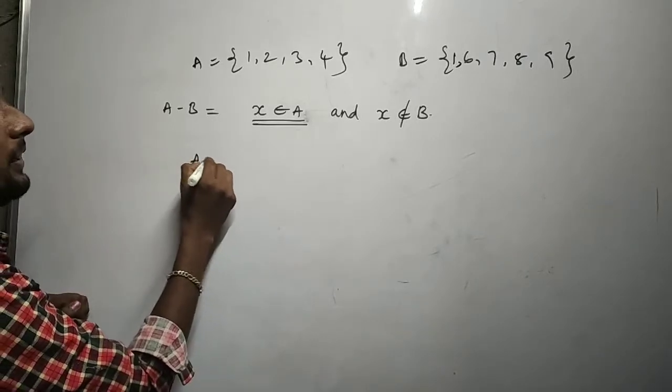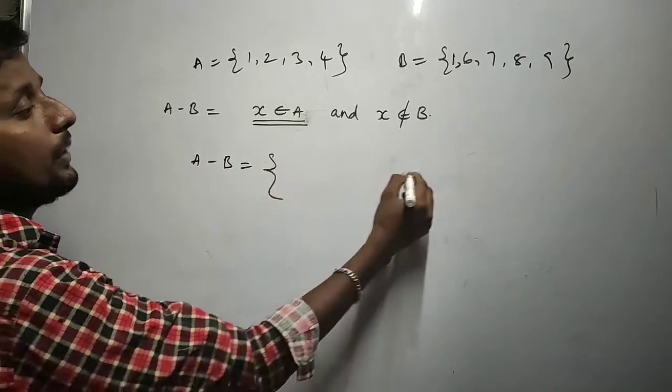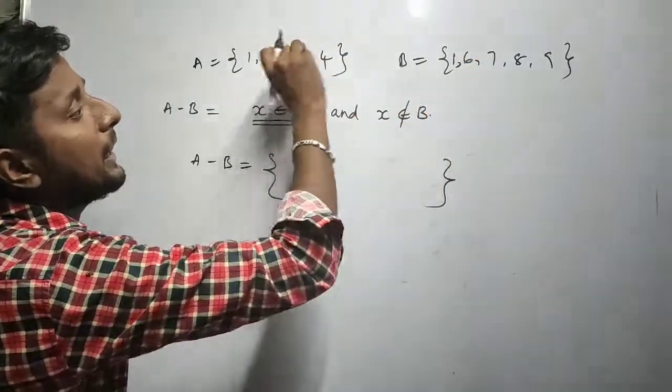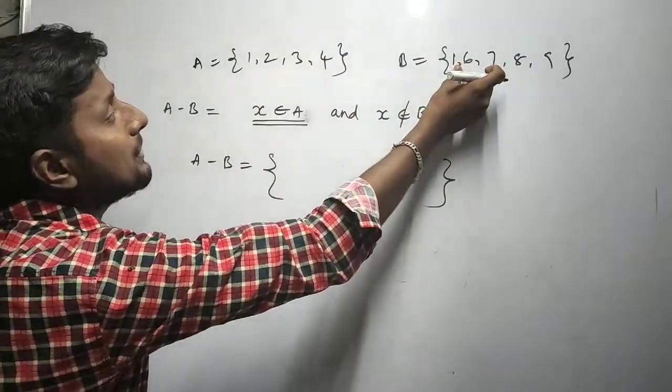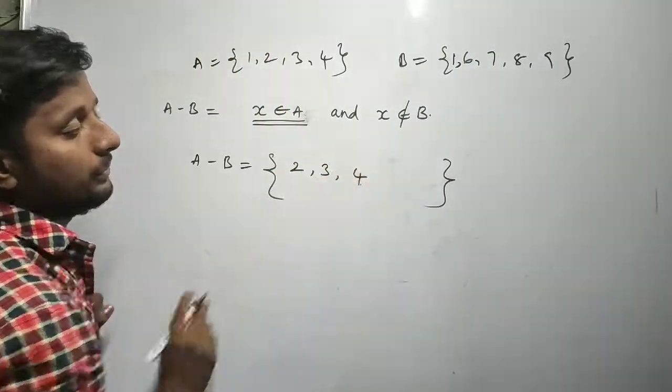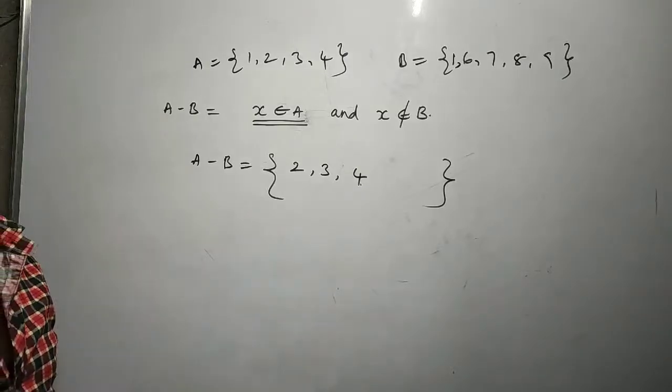Now if I write A minus B, then look, A is important, from B we are taking out. Look at A, 1 is common, so 1 we will take out. So we'll write 2, 3, 4. Correct?